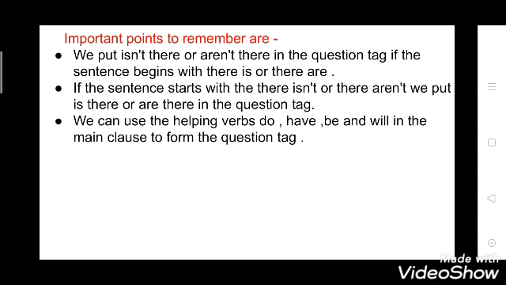We can use the helping verbs do, have, be, and will in the main clause to form the question tag. In chapter first also I have told you what is a main clause. They are those sentences which are fully complete. They give you complete thought, complete meaning. So they are main clauses.